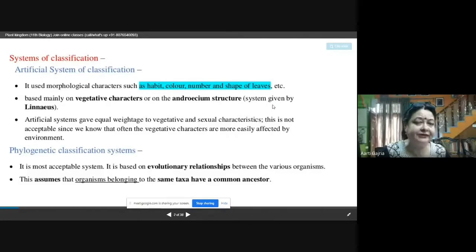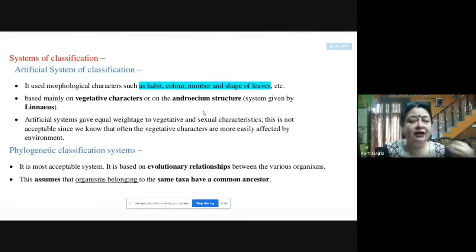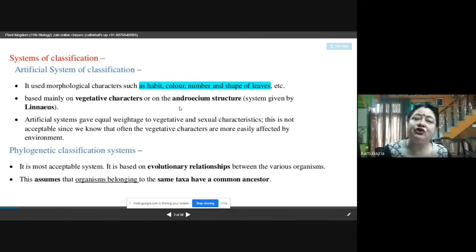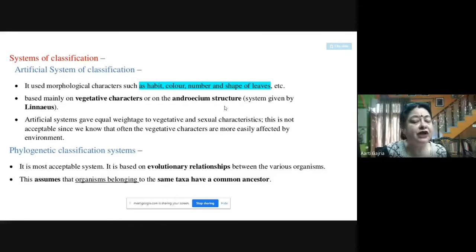classes were made of plants and animals. So when the morphological character was the criteria, that system of classification was called artificial system of classification. In this, the main focus was on the vegetative characters or on the androecium structure. Androecium, you know, is the male reproductive part, which consists of anther lobes and the stamen filament. So that part was considered for the artificial system of classification.